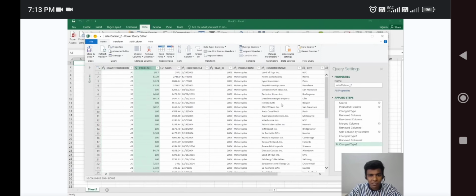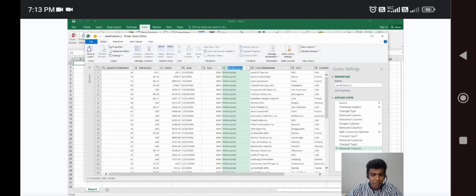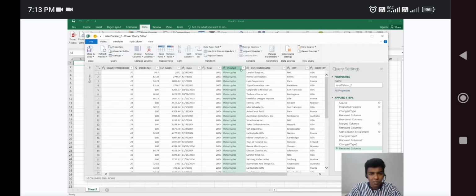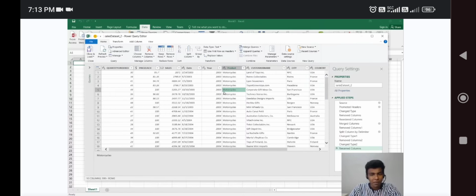Any other changes, guys? I think no changes here. It is date, right? So we'll rename it to date. Then I'm going to rename it to year, and then product line, so it is product. Likewise, I've changed a lot more things. Customer name may be a company, whereas full name is the customer's name who placed an order. That is the basic information, or basic changes, which we updated here.